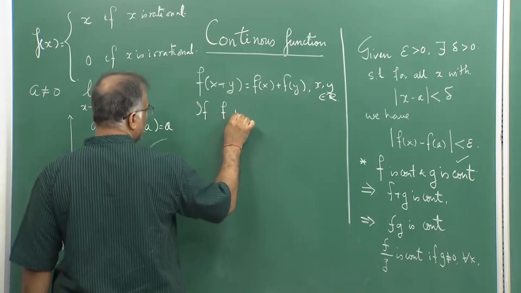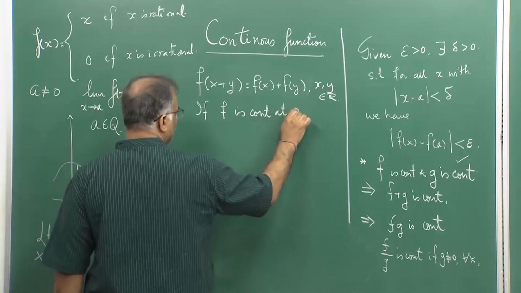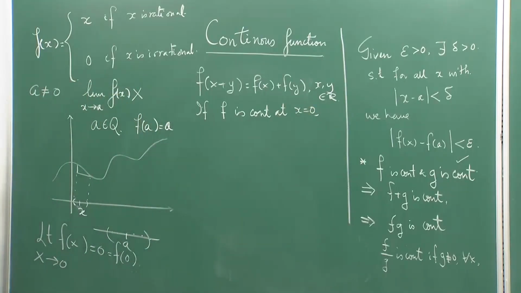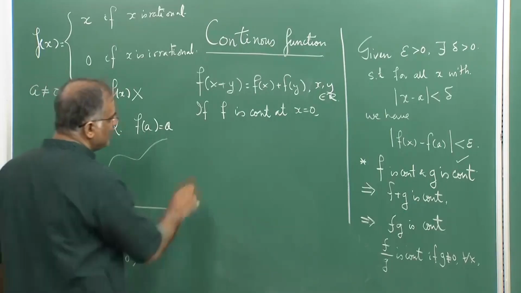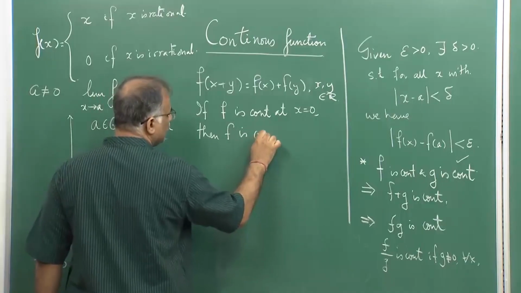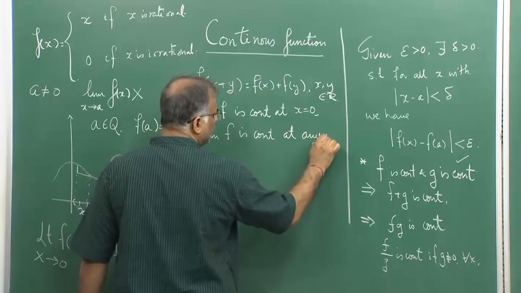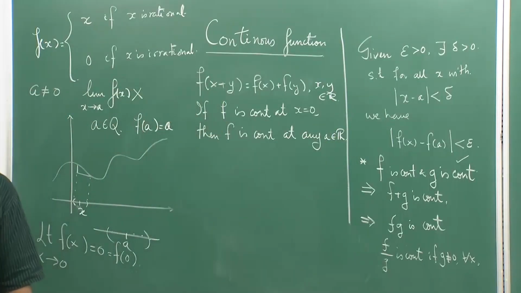Now, if f is continuous at x equal to 0, then this is actually a linear function, then f is continuous at any a element of R. So, how do I go about it?